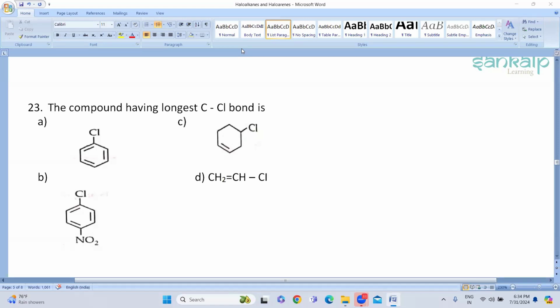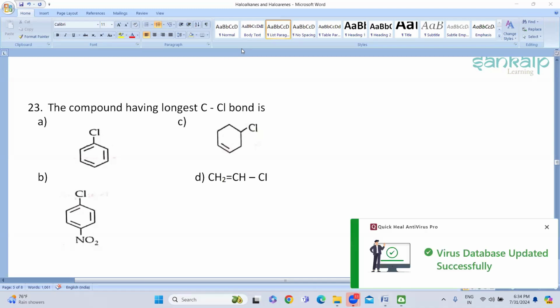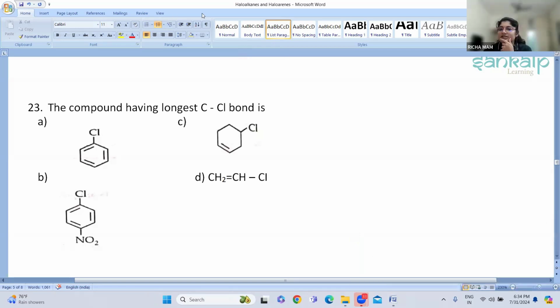Do you remember which are the important factors? That is the resonance effect, then the difference in hybridization of the C-X bond, and then the instability of the phenyl cation. So these are the important factors. Now what they have asked is that the compound having the longest C-Cl bond is, okay.